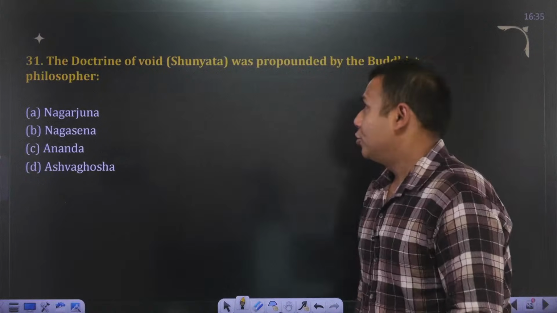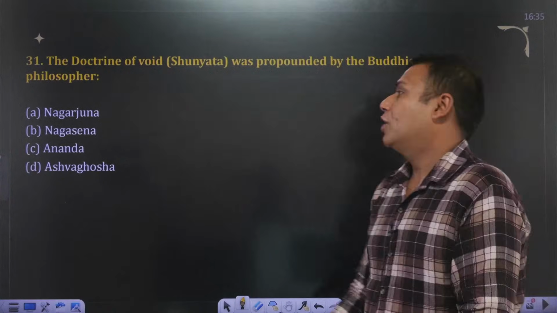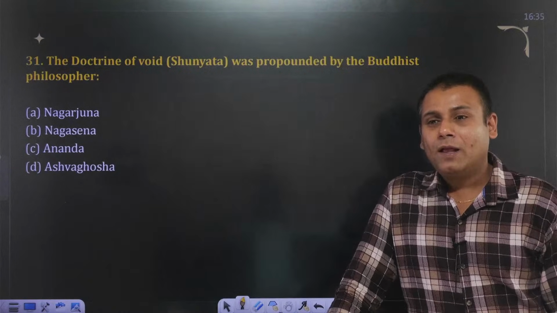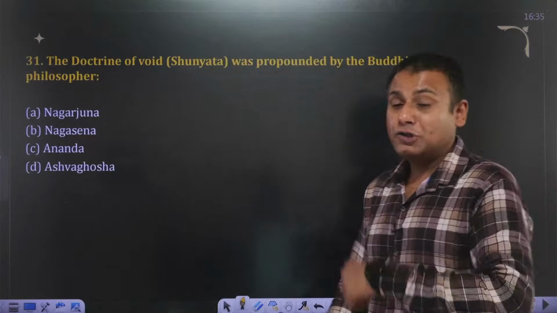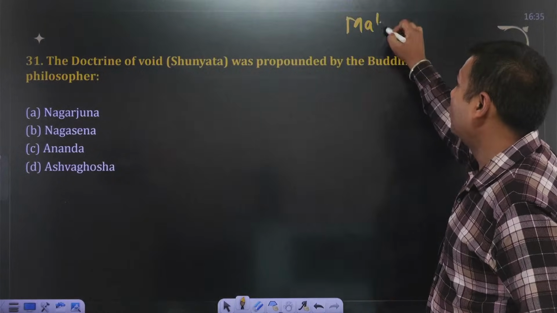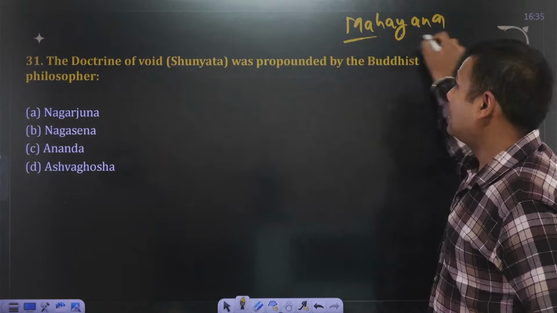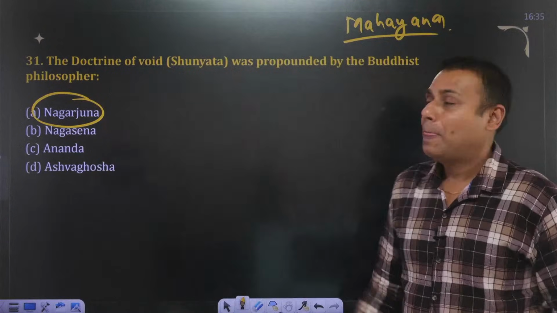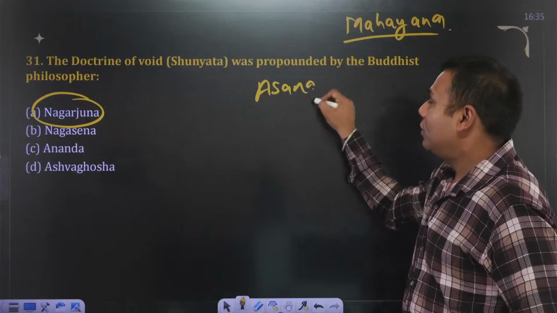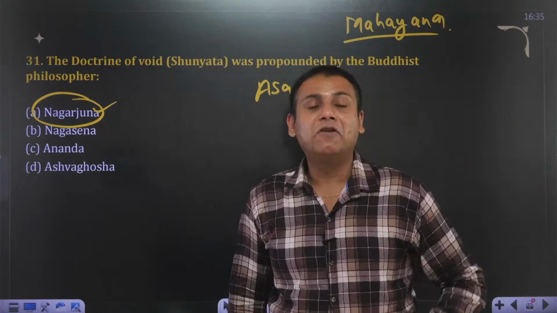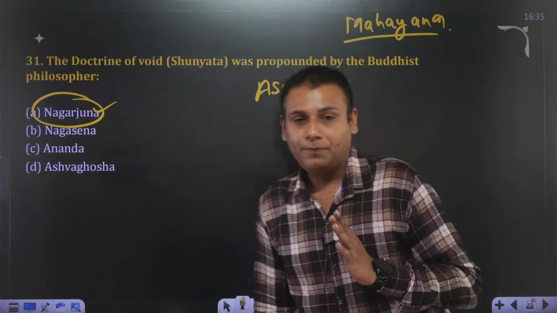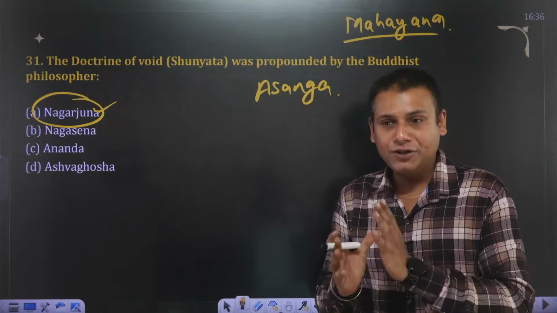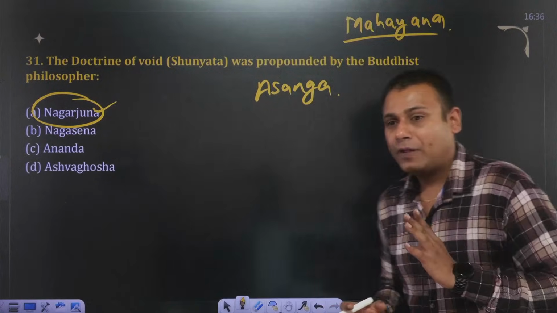The doctrine of void, Shunyata, was propounded by the Buddhist philosopher Nagarjun, Nagasen, Anand or Ashwaghosh. 31st. I'll give you a small hint. This person is also the founder of the Mahayana sect of Buddhism. It is said that the Mahayana sect of Buddhism was founded by Nagarjun and Asang. So the answer to this question is Nagarjun. He propounded the philosophy of Shunyata or void. Is that clear? Vipulji, it's not B, it's A. Nitesh, perfect. Himvarsha, perfect. The answer to this question is A. Clear?